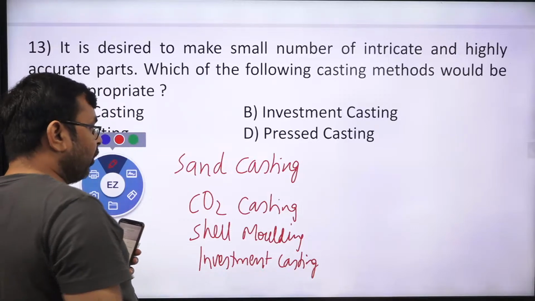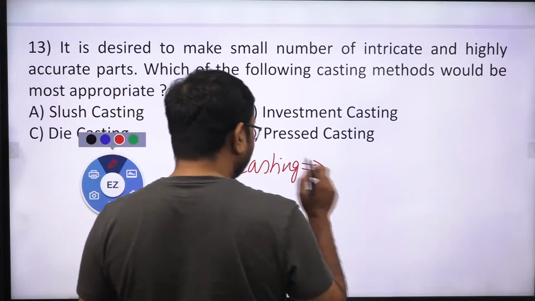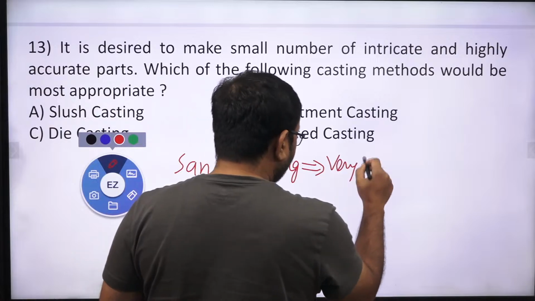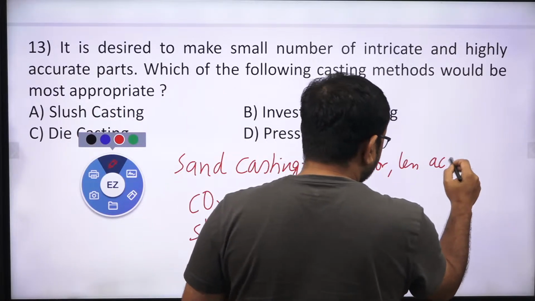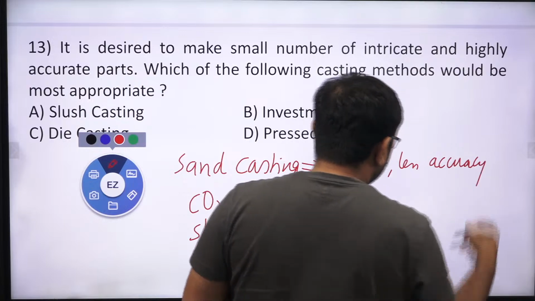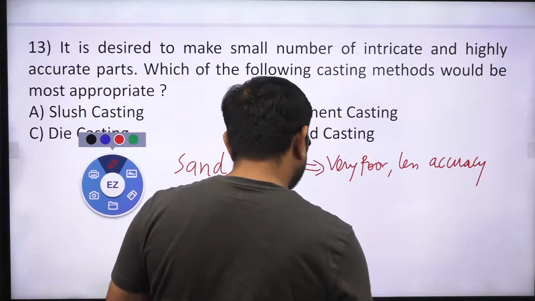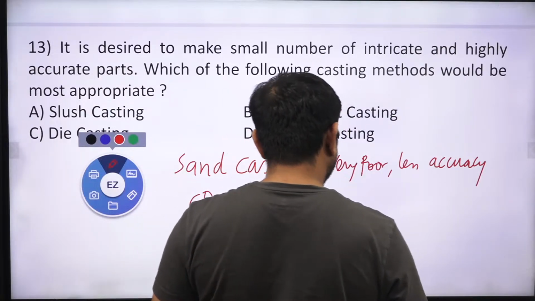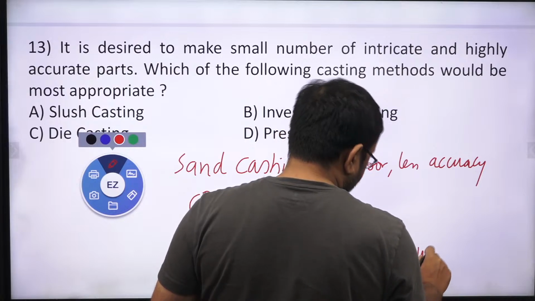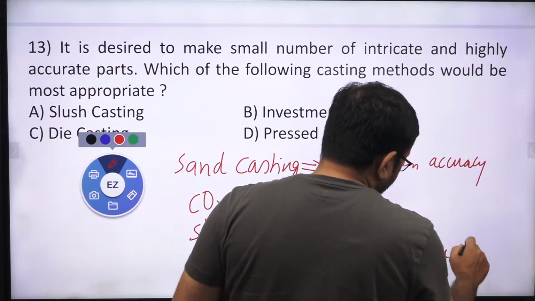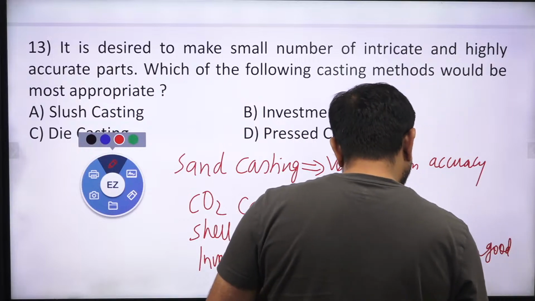So if I talk about this, sand casting produces very poor surface finish and less accuracy, yes or no? Whereas investment casting produces very accurate parts with good surface finish, yes or no?